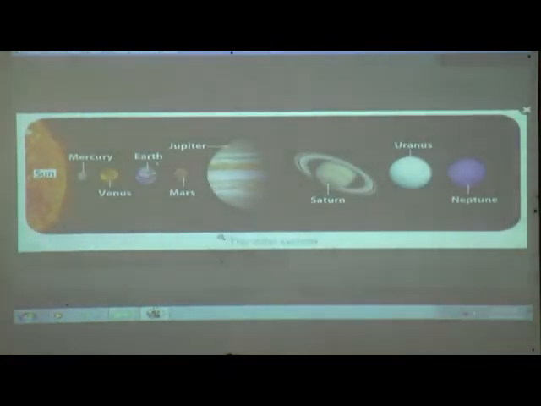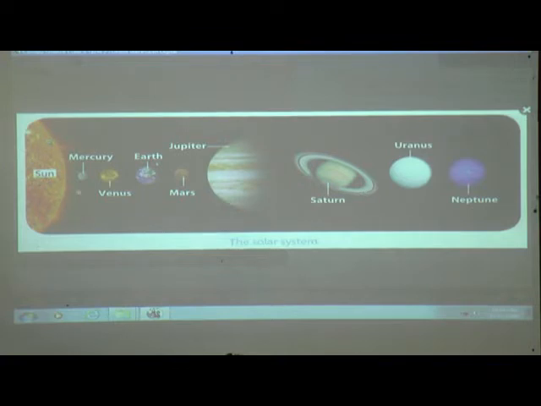Okay. Yes, I have shown you the solar system. Again you can see the solar system. So what you are going to do? You have to draw this on a chart paper. Take 1/4 size paper or more than that. If you get black color paper, that will be great. So you are going to draw this solar system on chart paper. You just study, observe and keep in your mind and try to draw without seeing.